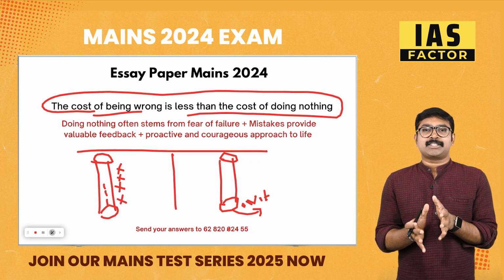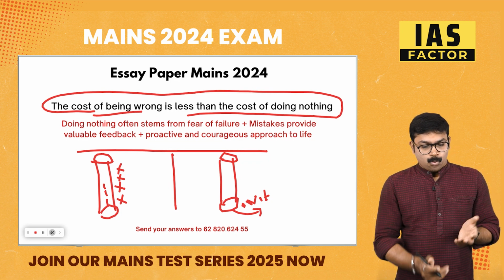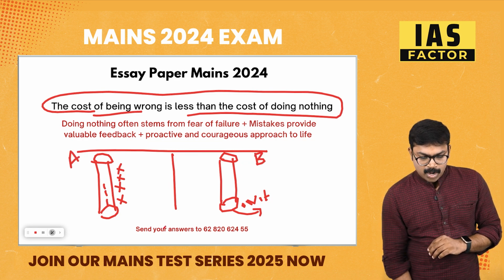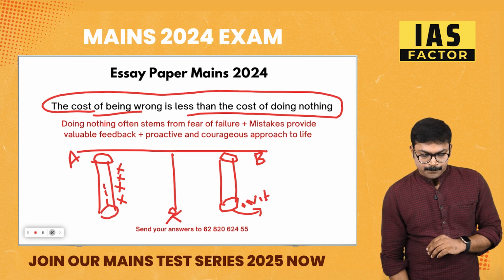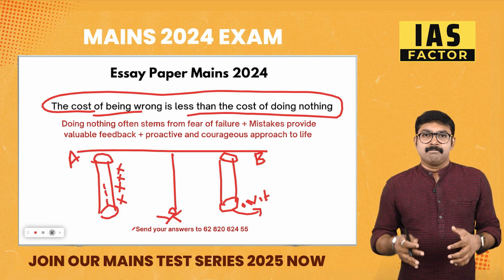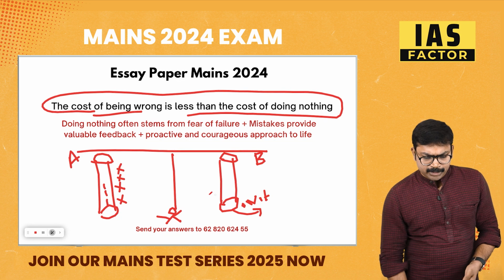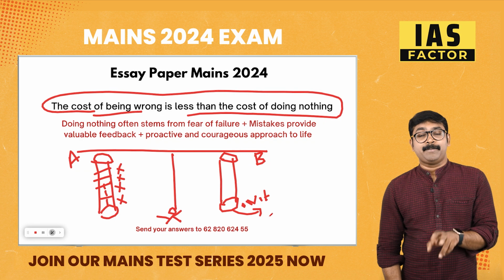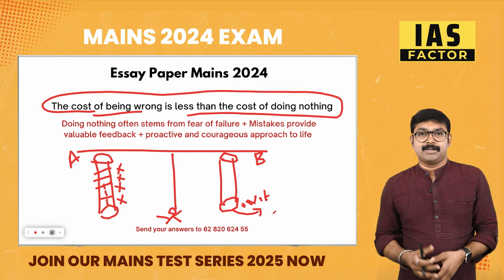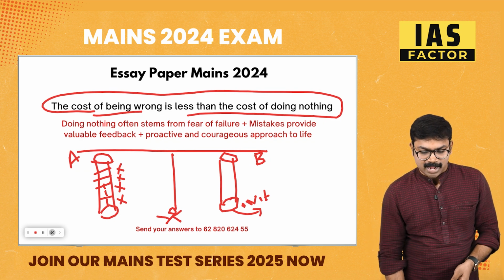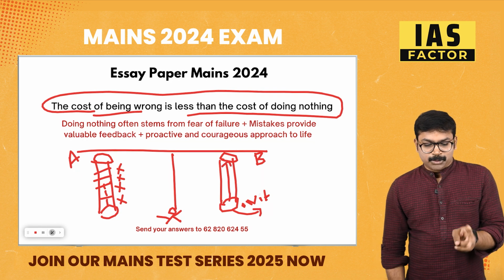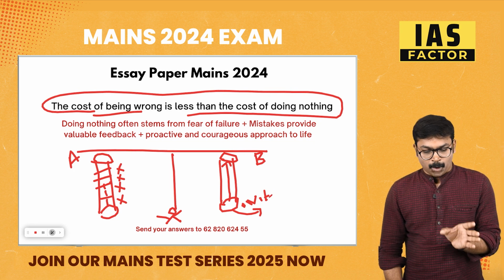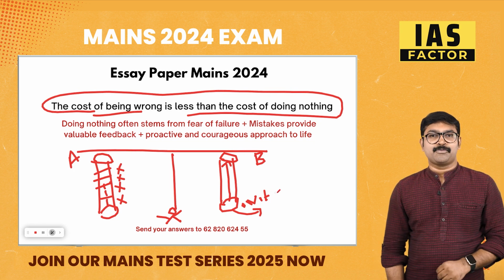So it is actually asking you to weigh the merits of that. One path is called A, you can take it in the picture, and the second path is B. And you are a person here. If you're going in the path of A, you make a lot of mistakes. You can just see mistake, mistake, mistake. You do a lot of wrongs. In the path B, the biggest happiness is you have not even started. You're not ready to travel the path. So the cost of being wrong is less than the cost of doing nothing.